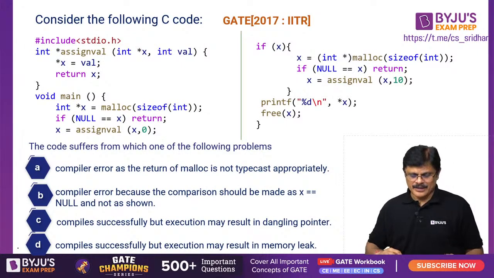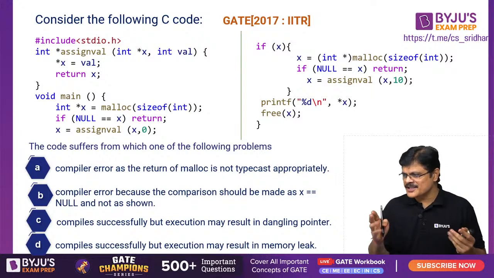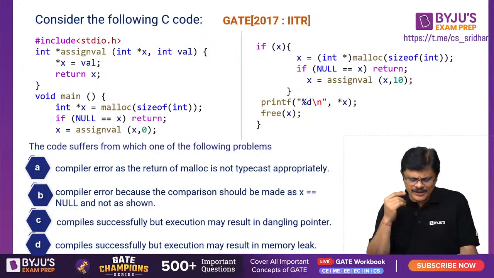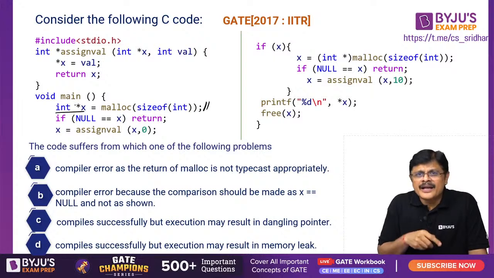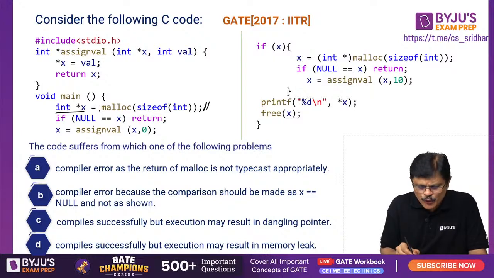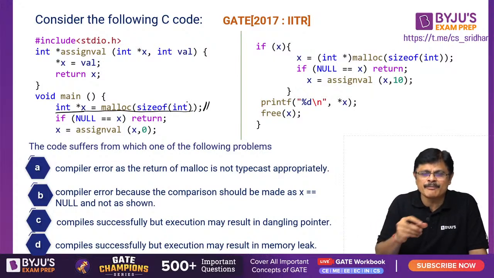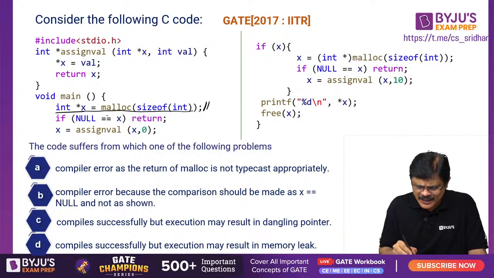GATE question. After this, I will introduce self-referential structures. Now look here. There is a main function. Here we are creating memory dynamically using the malloc function. If you do the malloc directly in the definition itself, you don't have to write int star. It directly understands it is an integer pointer. If you write it, there is nothing wrong, but there is no need. Please remember that.